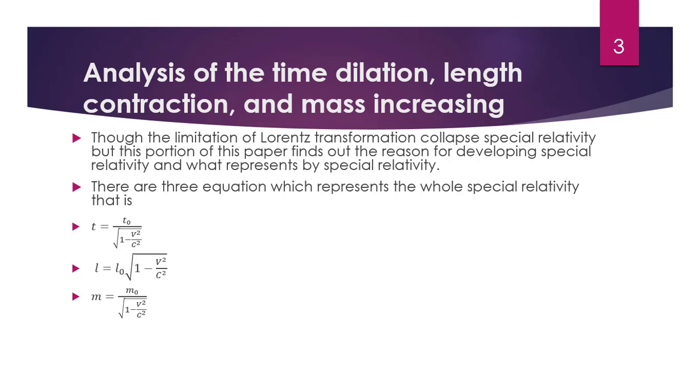There are three equations which represent the whole special relativity theory: t equals t naught over root over 1 minus v square by c square, l equals l naught into root over 1 minus v square by c square, and m equals m naught by root over 1 minus v square by c square. Let's go to the next slide.